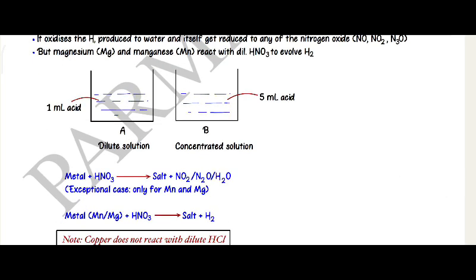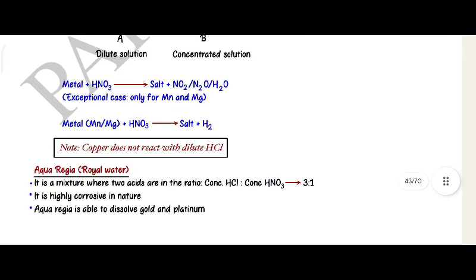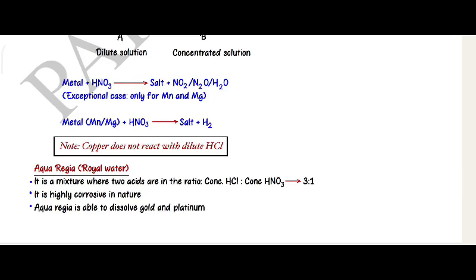Dilute solution of acid and concentrated solution of acid. Metal plus HNO3 gives salt plus NO2 or N2O plus H2O. An exceptional case is only for manganese and magnesium: metals Mn or Mg plus HNO3 gives a salt and H2 gas. Note: copper does not react with dilute hydrochloric acid.